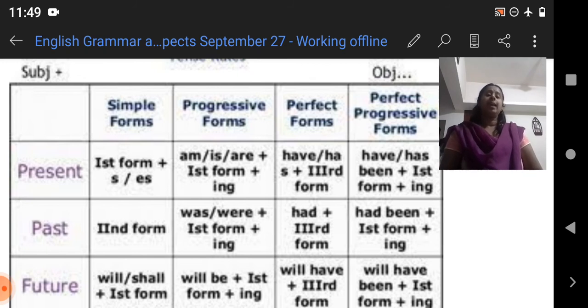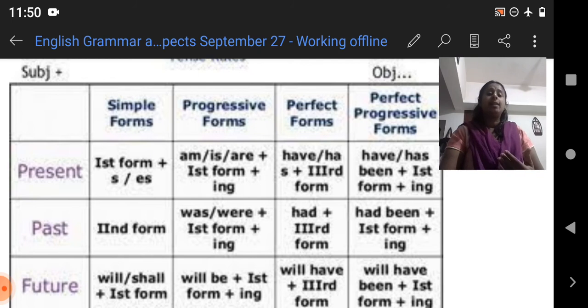Clear? And then you can see past perfect tense. How do we make that? We can see here had plus third form. What is the third form? The participle form, right? V1, V2, V3. That is the third form. You have learned this one. Started, jumped. Third form. Sleep, slept. So slept is the third form. That is the perfect form. Had plus third form.